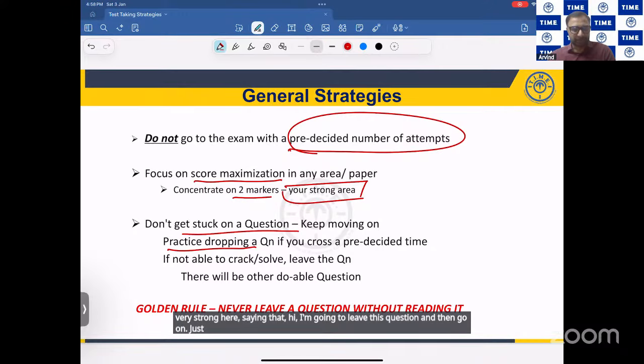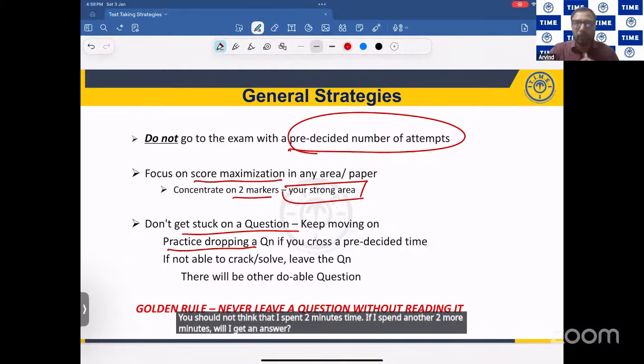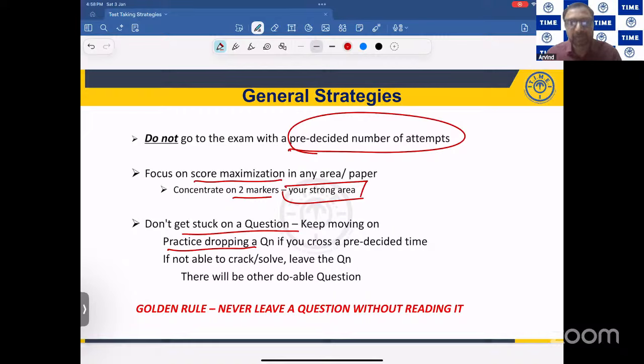Yes, I have spent 2 minutes on this question and I'm not getting an answer. Never mind, leave it and move on. You should not think, I spent 2 minutes, if I spend another 2 minutes will I get an answer? You may get an answer, you may not. So please have the courage to leave the question.